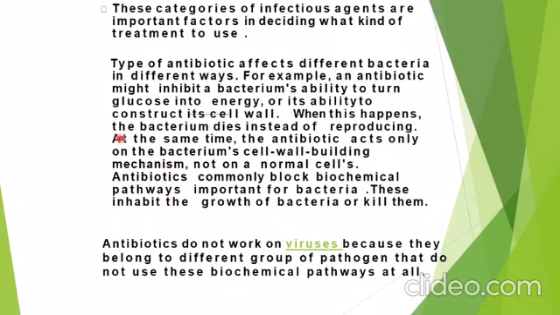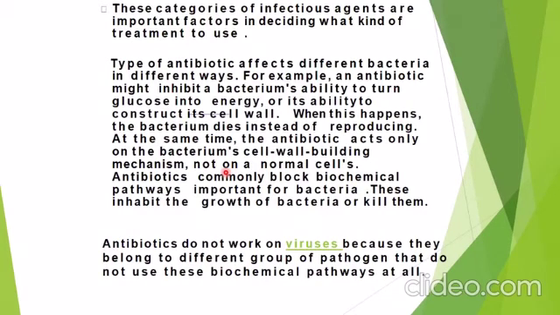When this happens, the bacterium dies instead of reproducing. At the same time, the antibiotic acts only on the bacterium's cell wall building mechanism and not on the normal cell. In this way, the bacterial infection is cured.